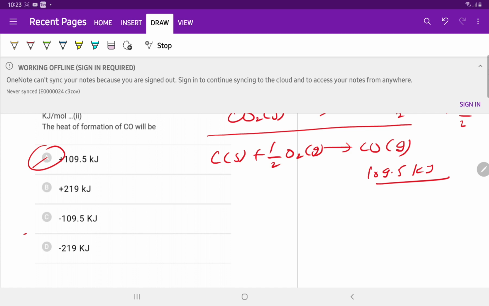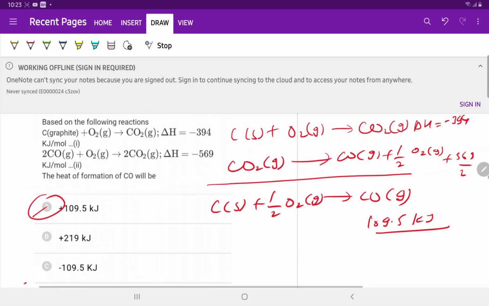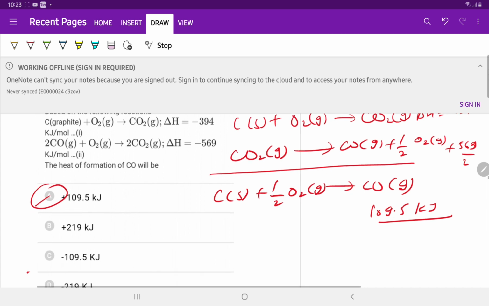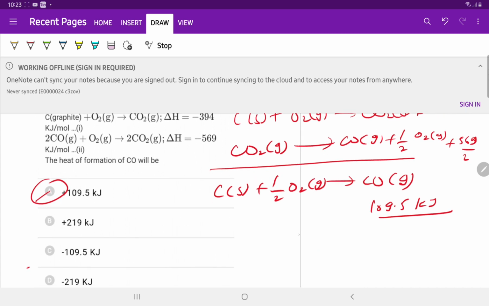Answer is A. 569. So 394 to 84.5, and the answer is 394 109.5.